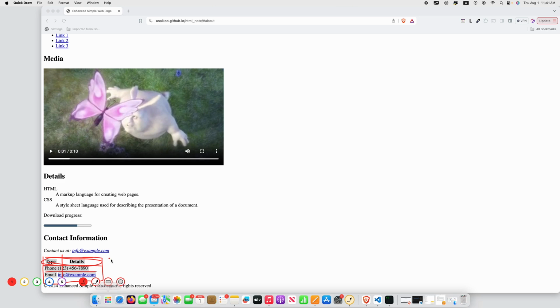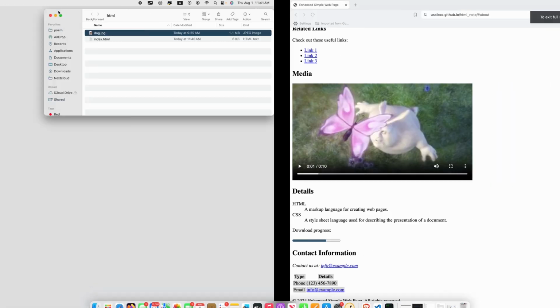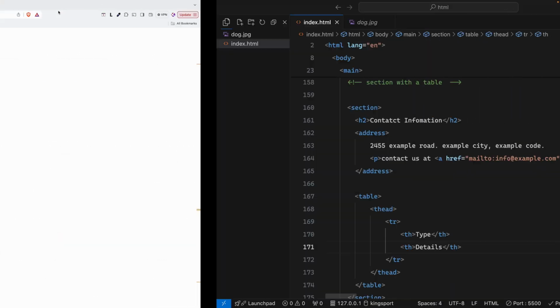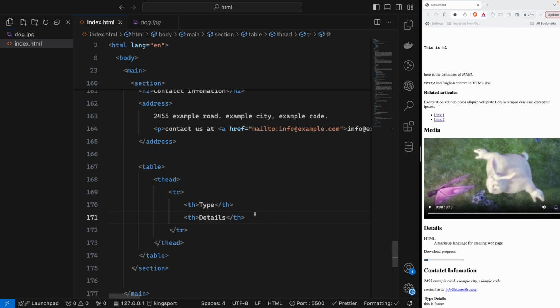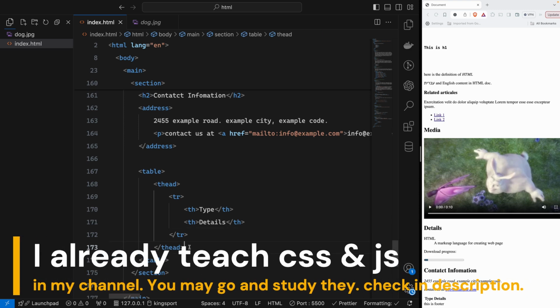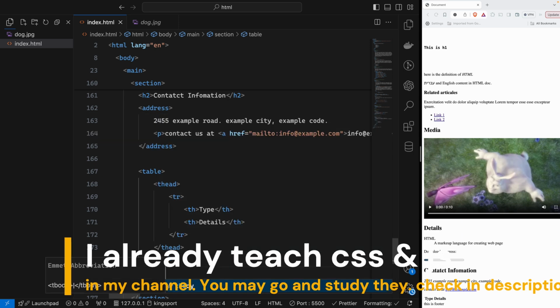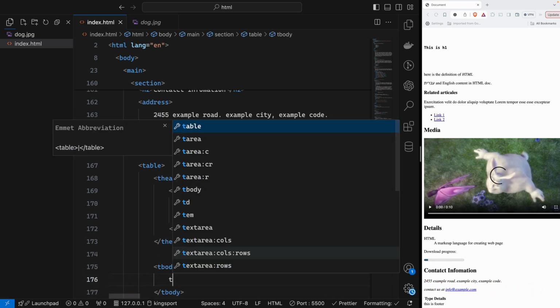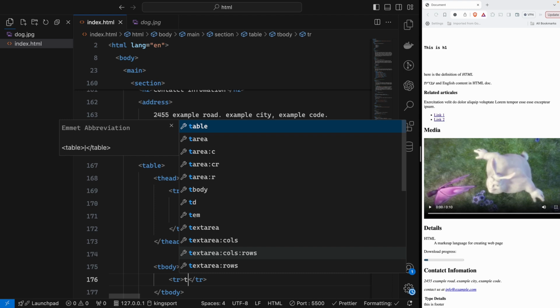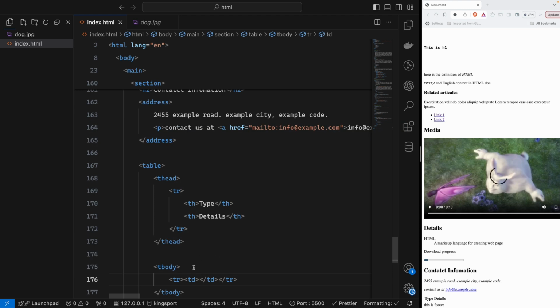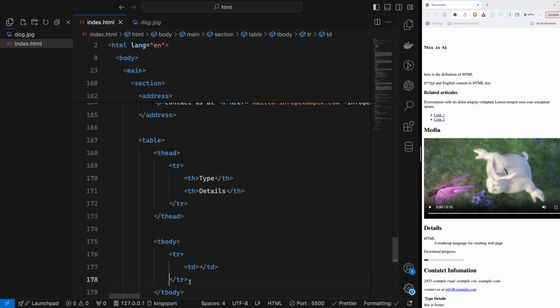In order to see it visually like this, you have to use, of course, CSS. Right now, we don't have CSS. That's why we cannot see it this time. So no problem. We were studying about the HTML tags. So after that, we will have tbody after the thead. So we write tbody, and then inside tbody we will have tr, table row. Every table has table rows. Inside the table row we will have td. So that td will be working for the table.